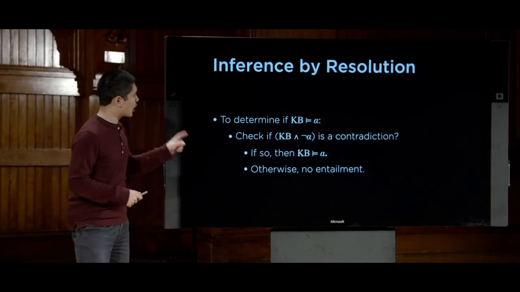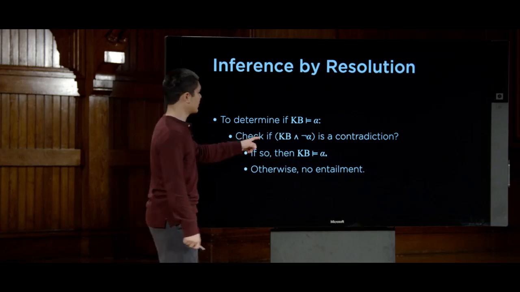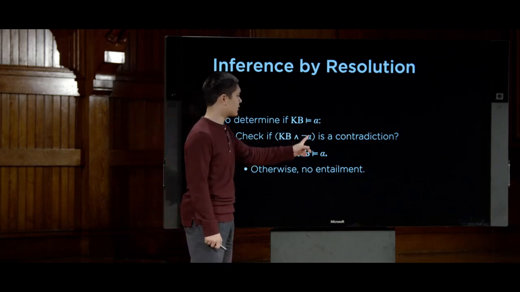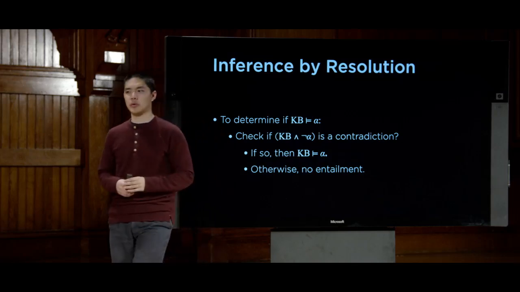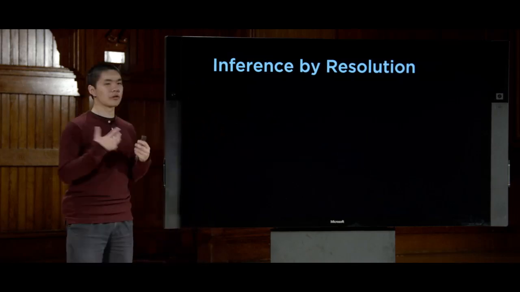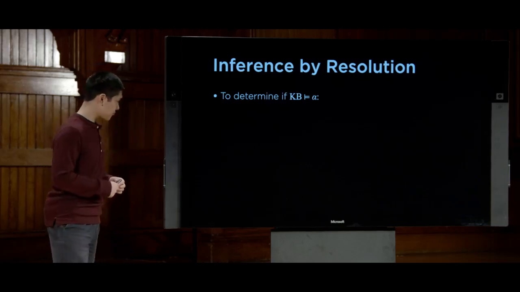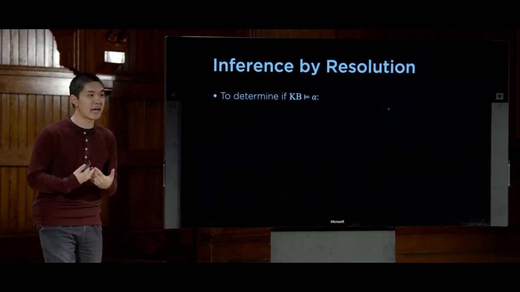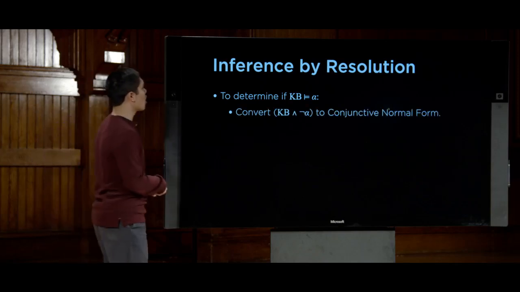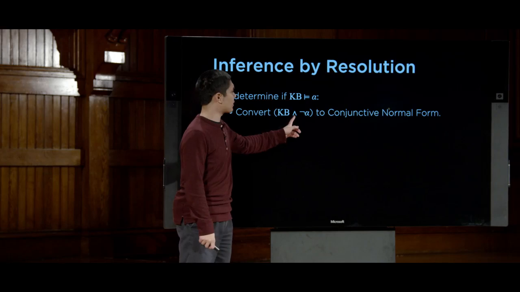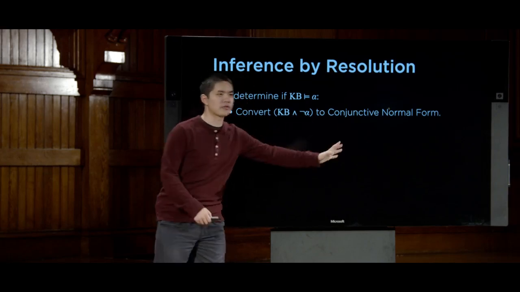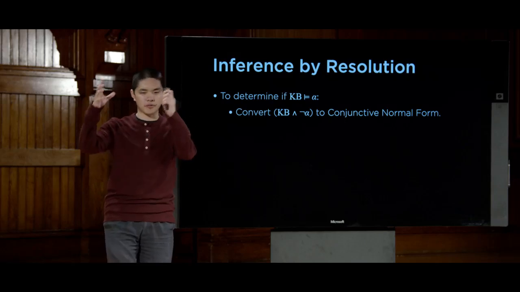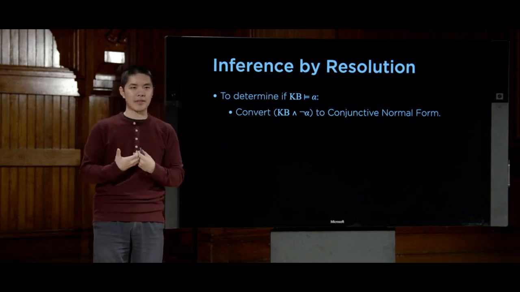But more formally, how do we actually do this? How do we check that knowledge base and not alpha is going to lead to a contradiction? Well, here is where resolution comes into play. To determine if our knowledge base entails some query alpha, we're going to convert knowledge base and not alpha to conjunctive normal form, that form where we have a whole bunch of clauses that are all anded together.